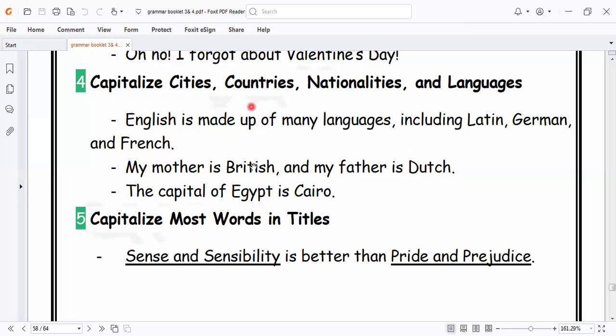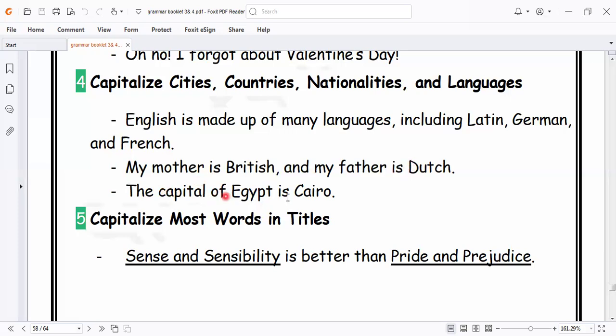And nationalities must be written in capital letter too. We can say British, Egyptian, Saudi, American, French. All these nationalities are written in capital letter. Here is British, and my father is Danish. Danish is written in capital letter.